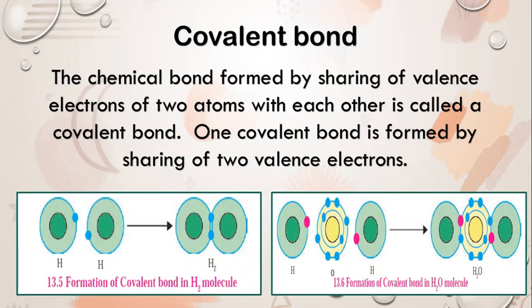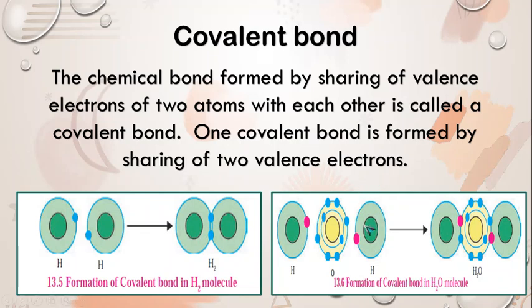The two atoms of hydrogen are identical. They share the electrons with each other. As a result, the electron duplet of both hydrogen atoms is complete and a covalent bond is formed between them.